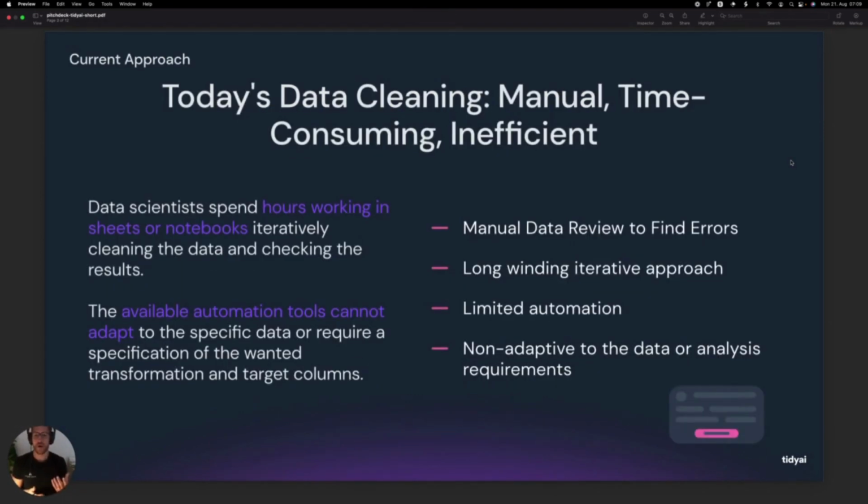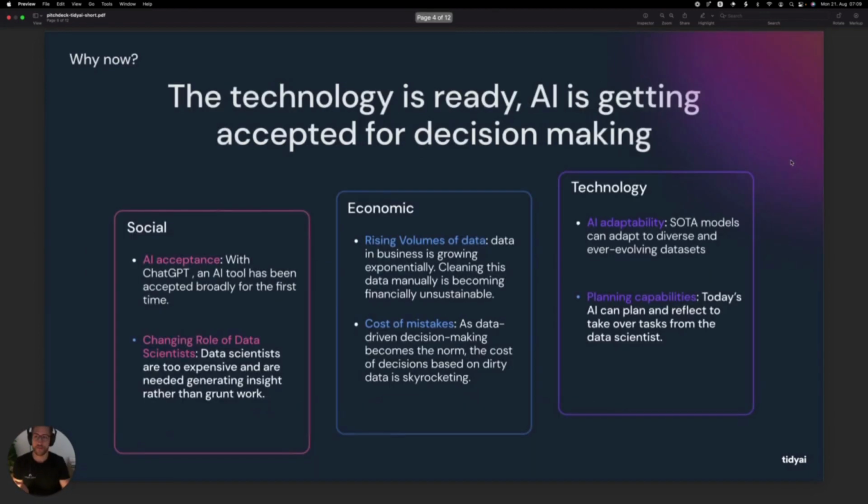And the current approach isn't really the way to go in the future. Data scientists spend hours working in sheets or notebooks where they perform a transformation and then manually review the data to check whether they did it correctly. So it's very long-winded and iterative. And the available automation tools are very limited. They are non-adaptive to the data, the analysis requirements, or the business requirements.